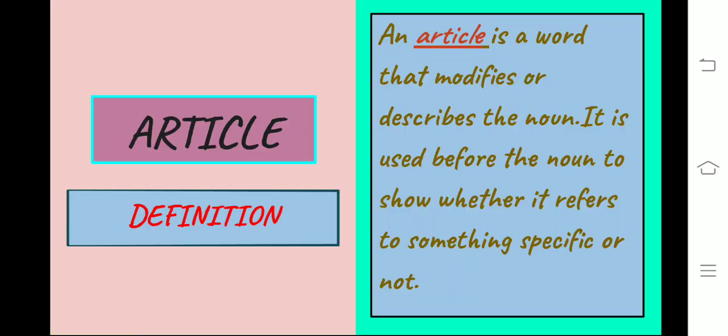What are articles? Articles are words used before nouns and modify the noun. Means noun से पहले हम articles का use करते हैं और ये modify करते हैं noun को. Articles define whether the noun is used in a specific context or general context. Means article को noun के साथ add करने से noun या तो specific हो जाएगा या वो common हो जाएगा.